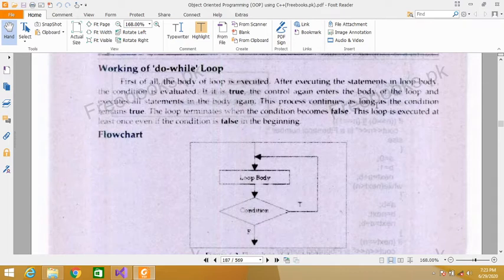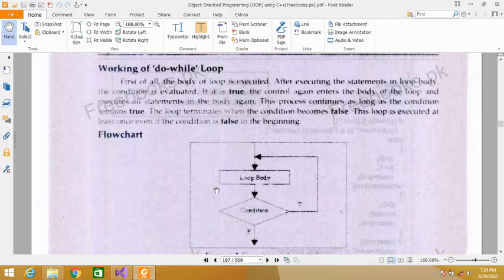The process continues as long as the condition remains true. So the control enters the body of the loop, executes the body of the loop one time, and then the condition is checked. If the condition is true, then the control will enter the body of the loop again, and this process continues while the condition is true. This process stops when the condition becomes false.